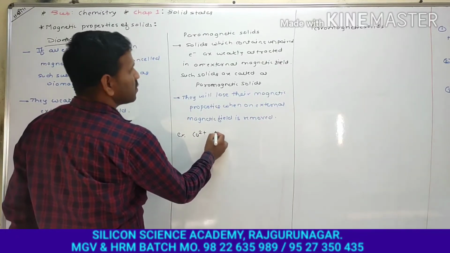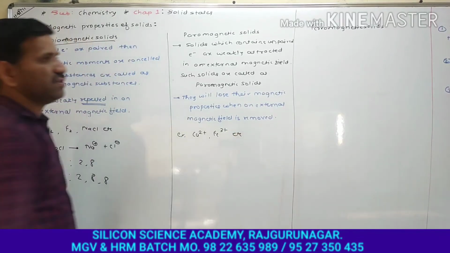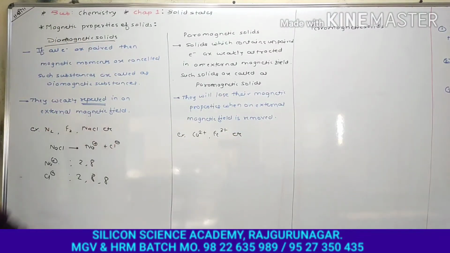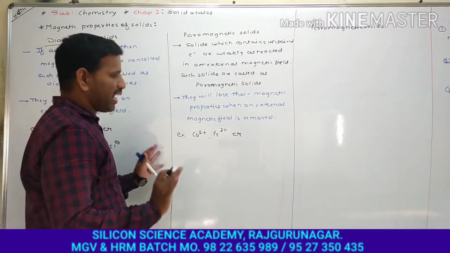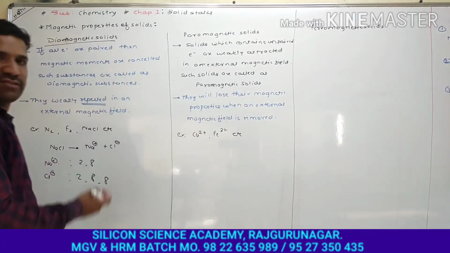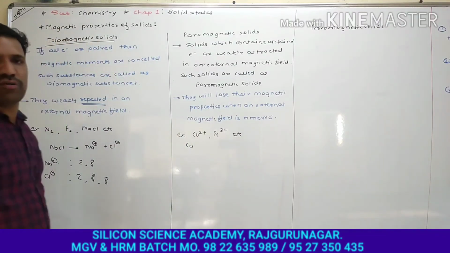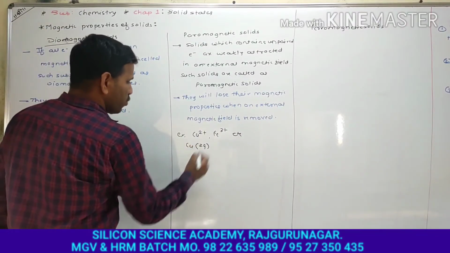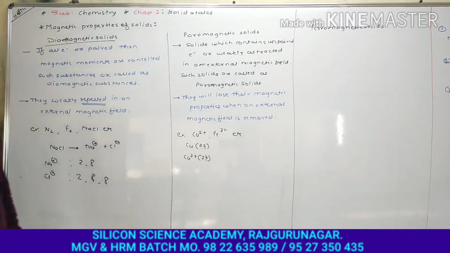Now, let's look at some examples. Cu2 plus, Fe3 plus, chromium, these are some examples of paramagnetic solids. Cu2 plus means copper in plus 2 oxidation state. As we all know, what is the atomic number of copper? 29. Whenever it is in the plus 2 oxidation state, there are 27 electrons present.